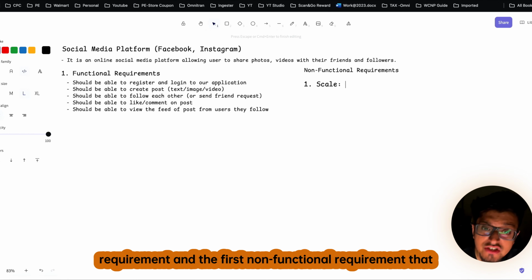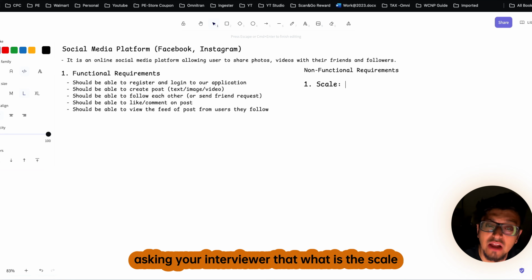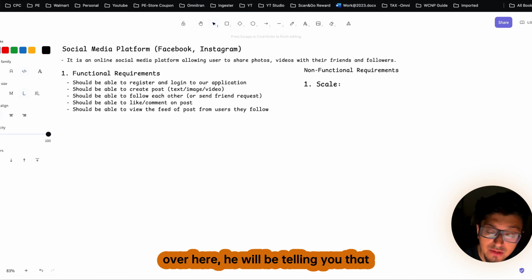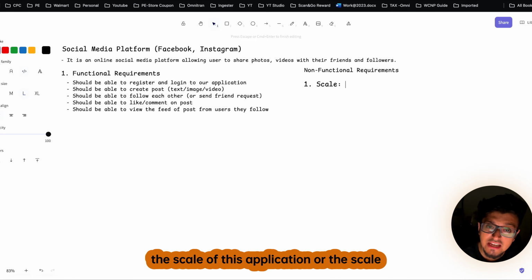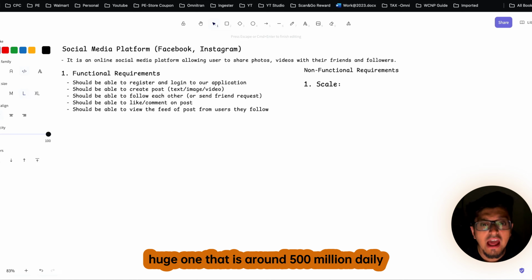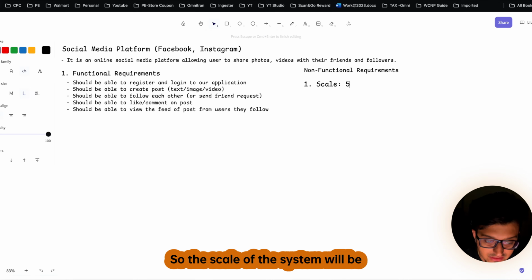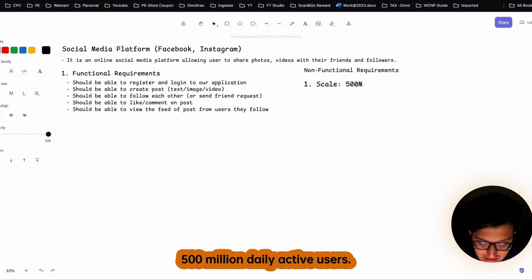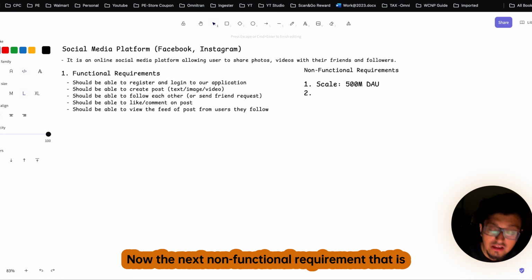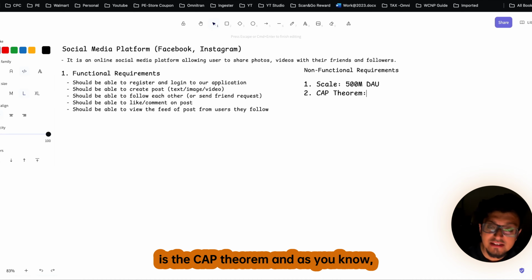The first non-functional requirement that we will consider here is the scale of the system. When you ask your interviewer what scale of the system you will be targeting, he will tell you that the scale of this social media platform will be a huge one, around 500 million daily active users. So the scale of the system will be 500 million daily active users. Clear? Now the next non-functional requirement, which is one of the most important, is the CAP theorem.